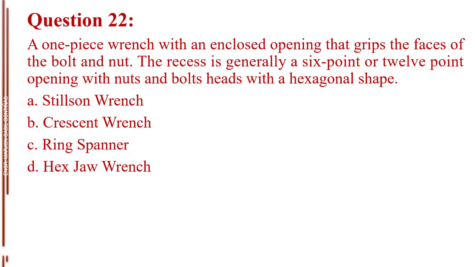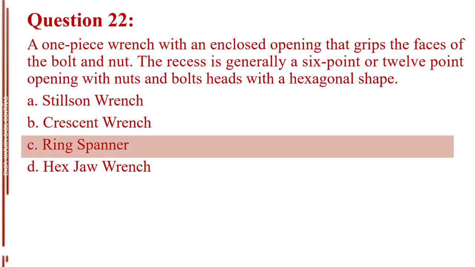Question number 22. A one-piece wrench with an enclosed opening that grips the faces of the bolt and nut. The recess is generally a 6-point or 12-point opening with nuts and bolts heads with a hexagonal shape. Letter A, Stilson wrench. Letter B, crescent wrench. Letter C, ring spanner. Letter D, hex jaw wrench. The answer is letter C, ring spanner.